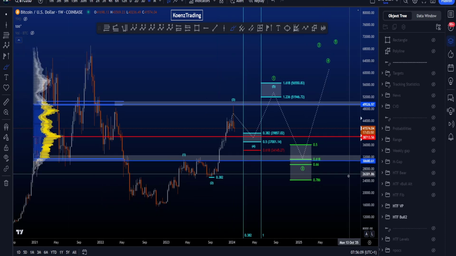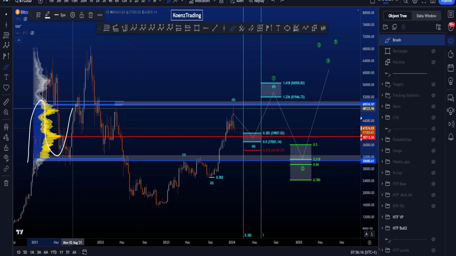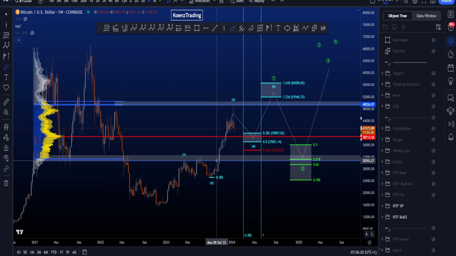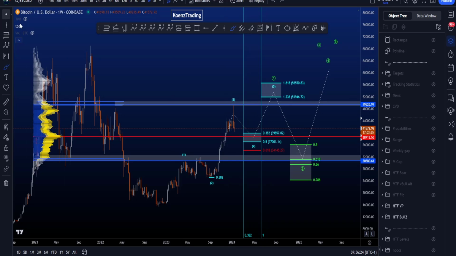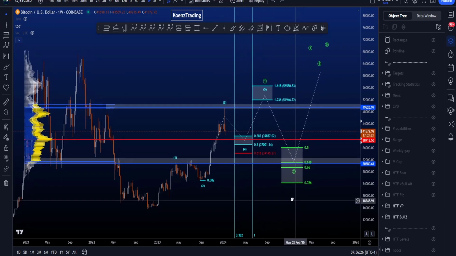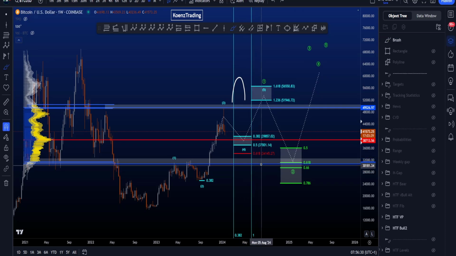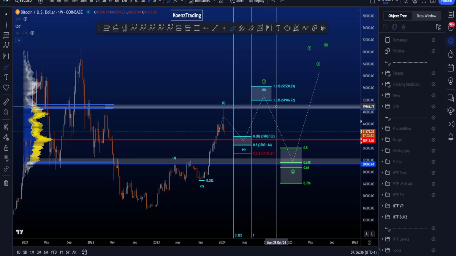Now this scenario works very, very well with the volume profiles of 2021. We have spent a lot of time in this range here previously, and my expectation is also based on Elliott Waves that we are going to spend a lot of time in this range during 2024. Of course, deviations are possible, however, I do expect price to then come back in once again, retest and just range trade between 50k and 30k pretty much.